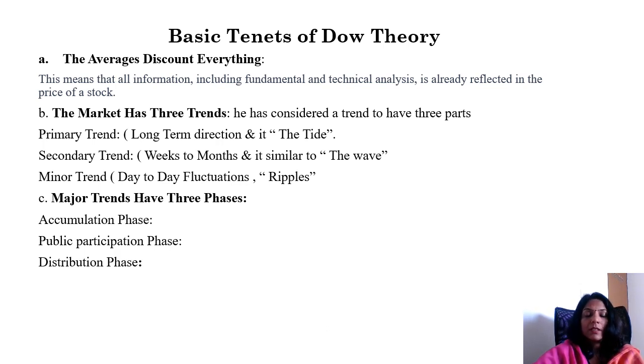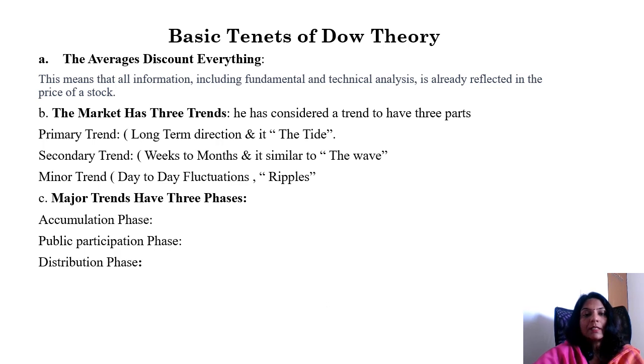The last trend in the market is the minor trend. The name itself shows it. It is the shortest-term trend. It may be the day-to-day fluctuation in the market, and it will be reflected in the minor trend. This trend is often caused by short-term fluctuations in the market, and it is difficult to predict. However, it is still important to watch as it can provide opportunities for traders to make a quick profit.